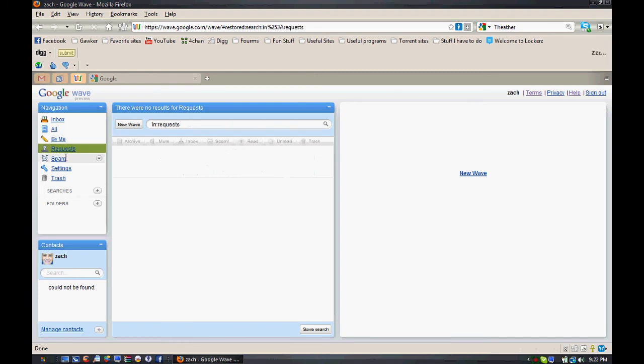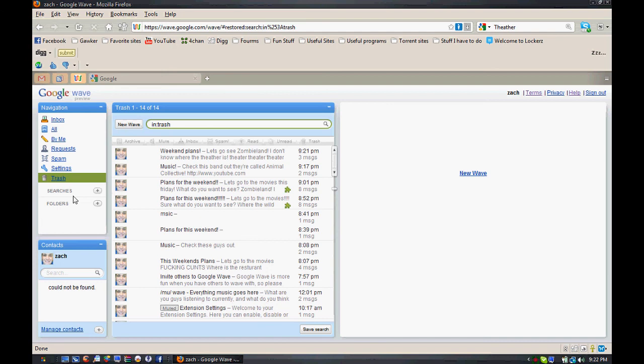Requests, I'm not sure. I'm not even sure you can use them right now because this is still a preview. Spam, it's a spam folder. All your settings, this is still under construction, and there's a trash folder. This is all the stuff I've just been playing around with. And here are two little things called searches and folders, which I will show you in a second. Here's where your contacts are.